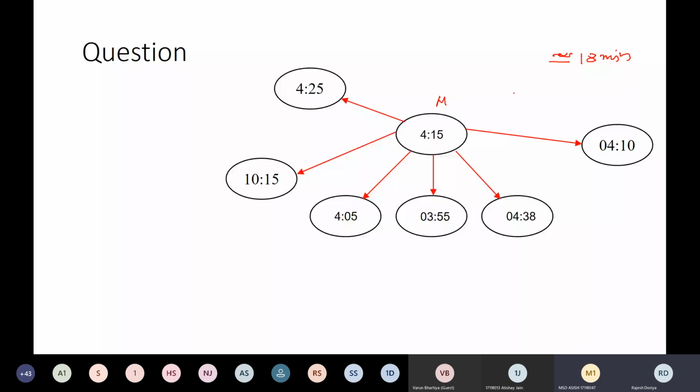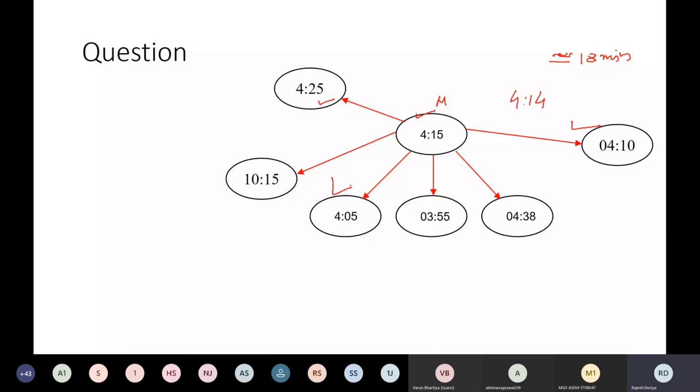So in this case, how many clocks were coming into the picture? Sir, 4 clocks. Two were excluded, this one and this one. Sir, 4:25, 4:10 and 4:5. Good. Okay, so I guess now all of you got the concept, right? What to be done in case of the Berkeley algorithm.